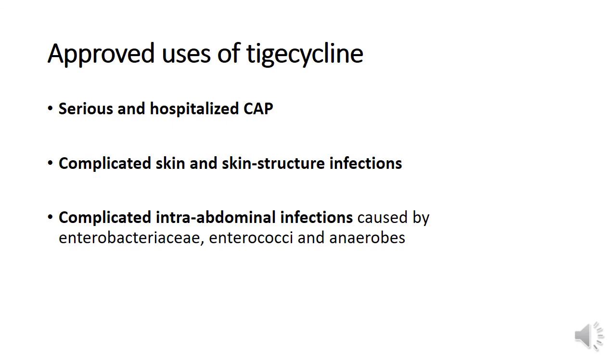So if we revise the first two indications, that is community acquired pneumonia, complicated skin and skin structure infections, we can also use the 5th generation cephalosporins. If you revise the chapter on cephalosporins, ceftaroline fosamil and ceftobiprole medocaril are indicated for community acquired pneumonia as well as complicated skin and skin structure infections.